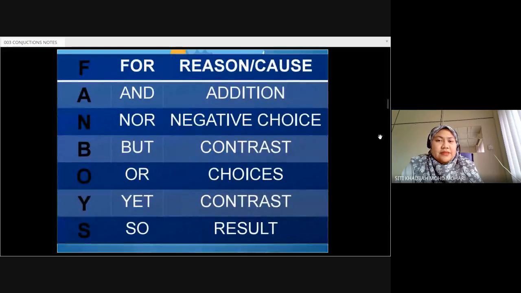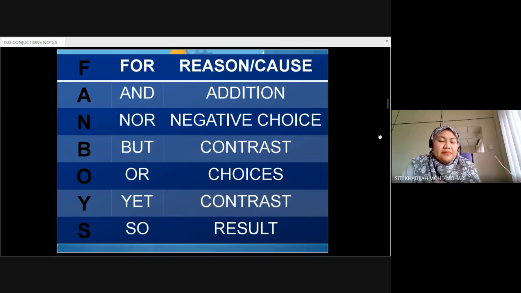For example, these are the common coordinating conjunctions. We know FANBOYS is the acronym: F is for, A is and, N is nor, B is but, O is or, Y is yet, S is so.